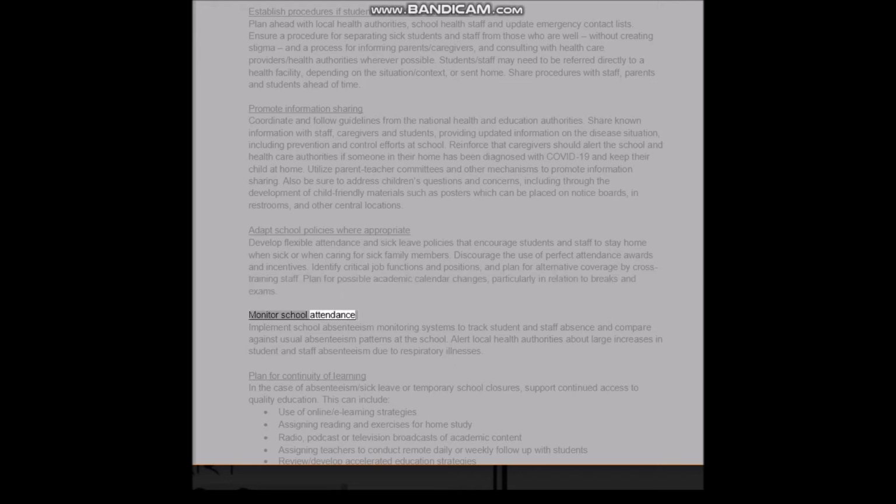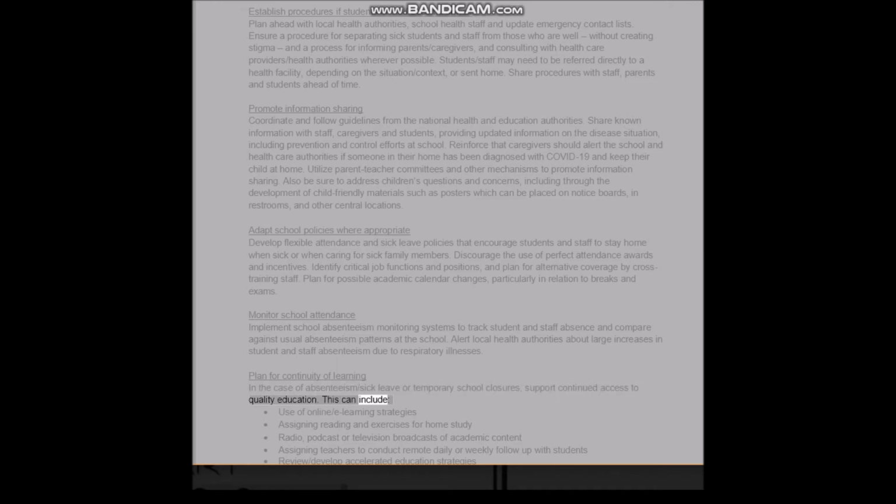Monitor school attendance. Implement school absenteeism monitoring systems to track student and staff absence and compare against usual absenteeism patterns at the school. Alert local health authorities about large increases in student and staff absenteeism due to respiratory illnesses. Plan for continuity of learning in the case of absenteeism/sick leave or temporary school closures. Support continued access to quality education.